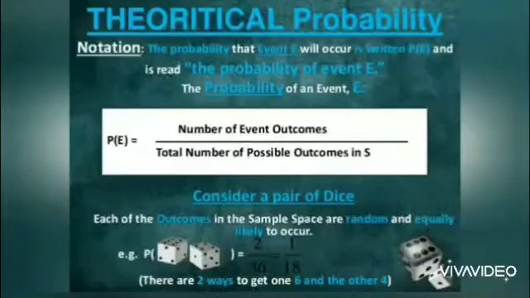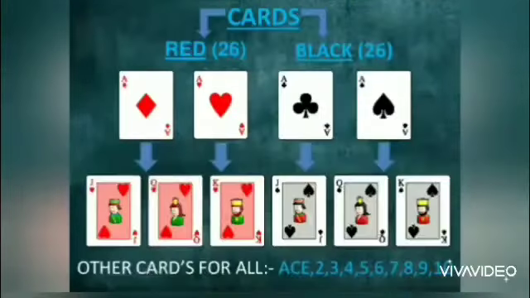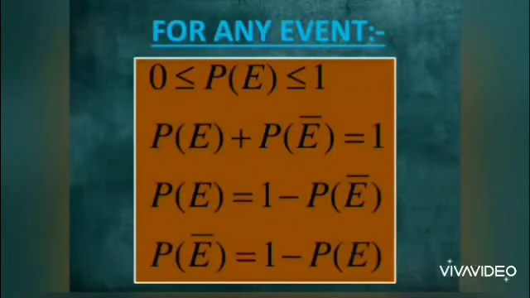Next is sample space, which is all possible outcomes of any experiment. The probability of any event E is denoted by P(E). When we roll a dice or take out any card from a pack of 52 cards, these all are equally likely events as all the outcomes are equally probable, because when a dice is rolled, it may land on any of the numbers 1, 2, 3, 4, 5 or 6. Probability is a number between 0 and 1, where 0 indicates impossibility and 1 indicates certainty.